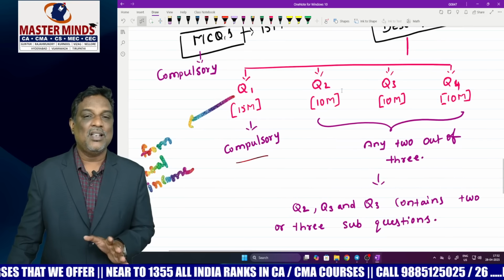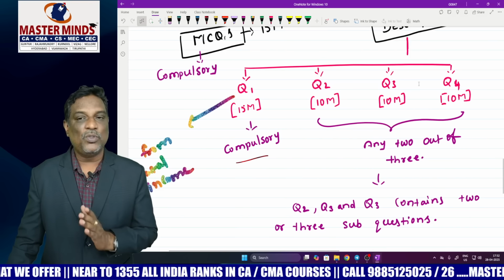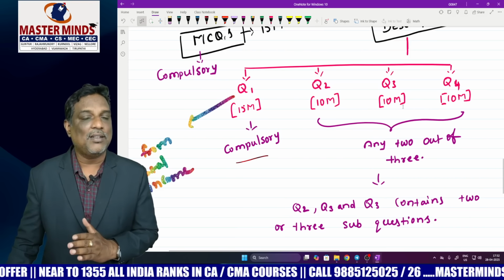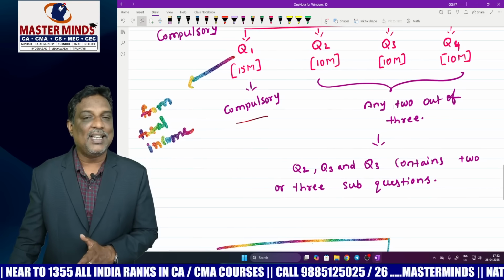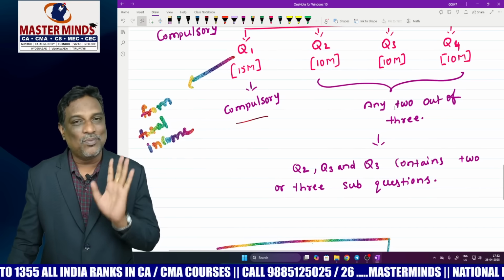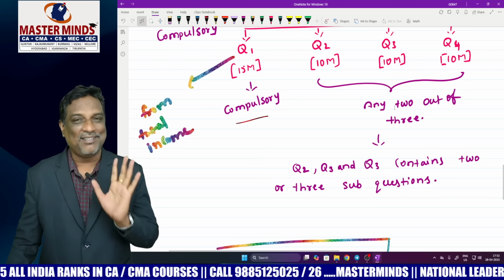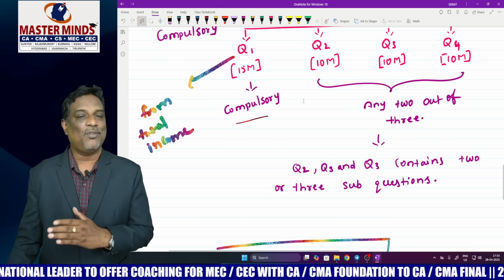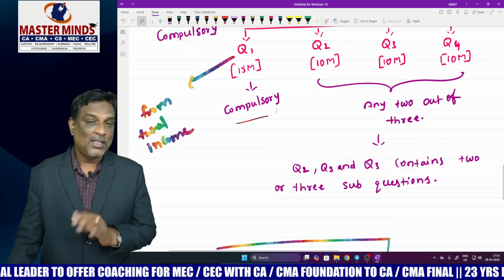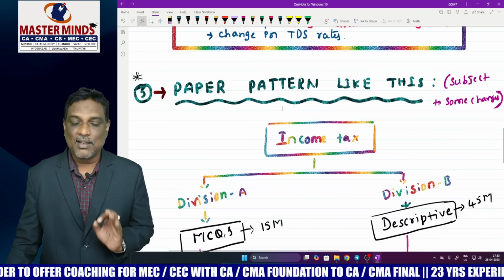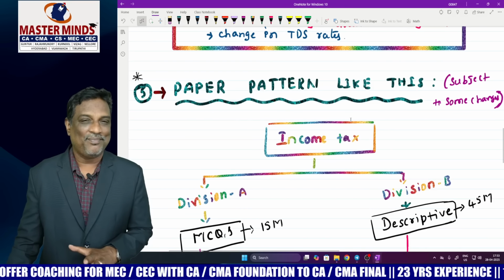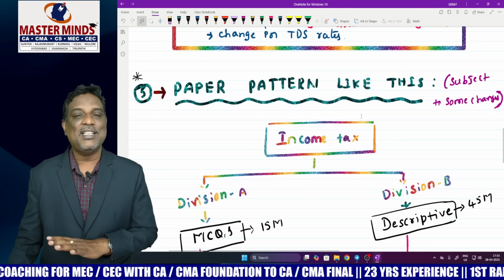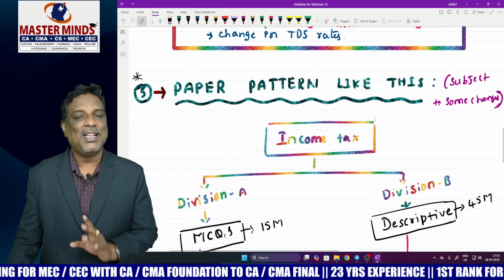The remaining are 3 questions, question numbers 2, 3, 4. Each question carries 10 marks. Out of these 3, you can write any 2. That is the one choice question. Compulsory, you can find sub questions in 2, 3, 4. So this is the income tax paper pattern, subject to some changes, 99% the paper will be like this.